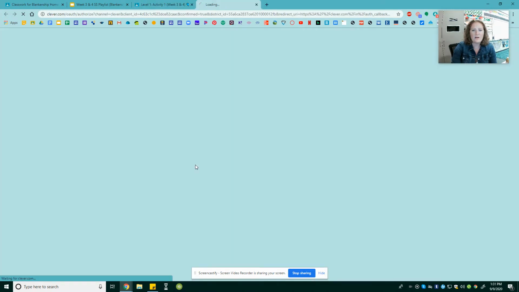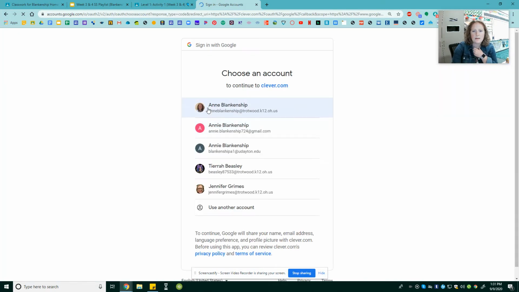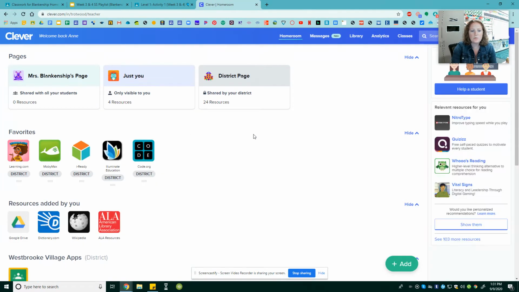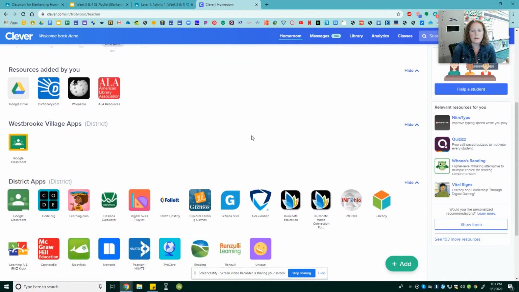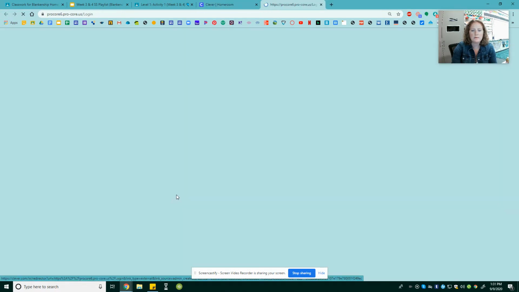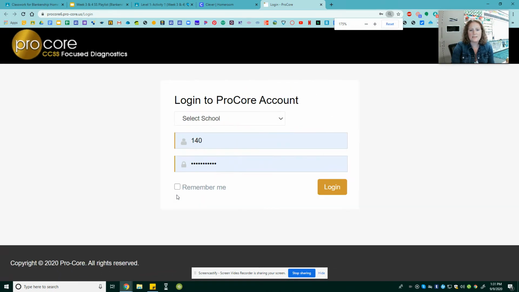So you can go to Clever, log in with Google, choose your email, and then you will see Procore, which is right here. It's a globe. Click on that, and then it'll take you to the Procore login screen.